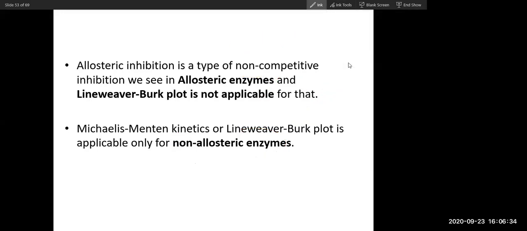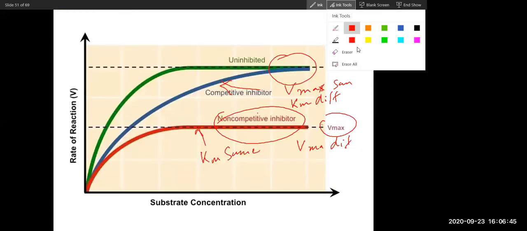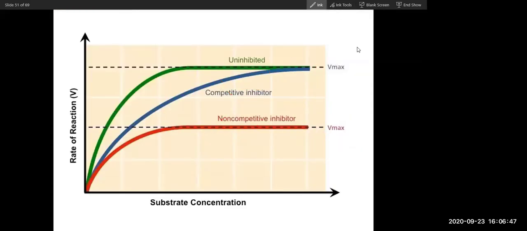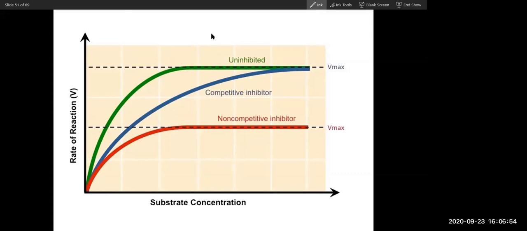Is that why they're faster, because they change Vmax? Yes, yes, they change the Vmax. Whereas competitive inhibitors don't change the Vmax, but they change the Km.